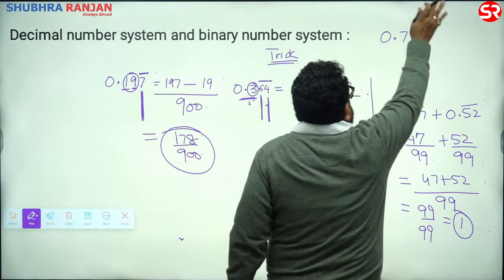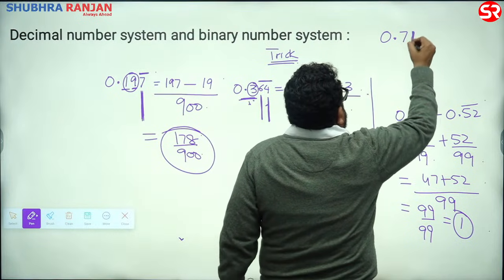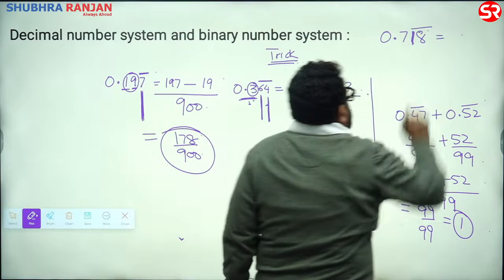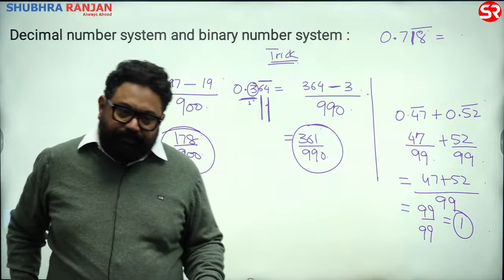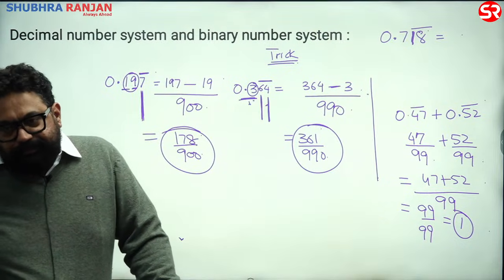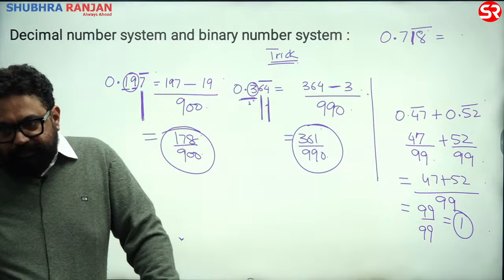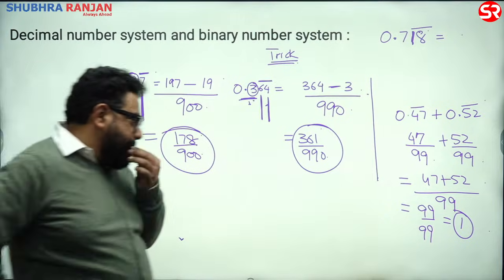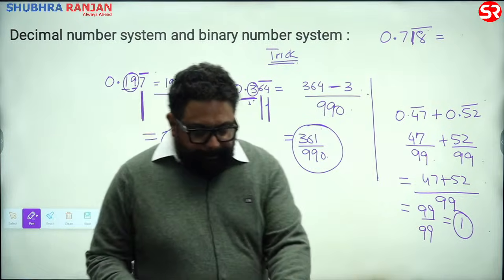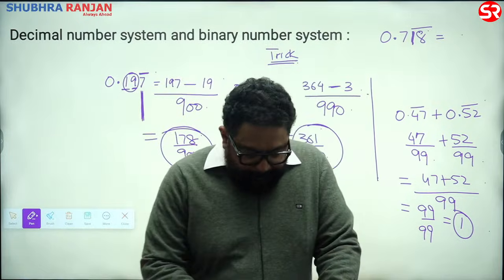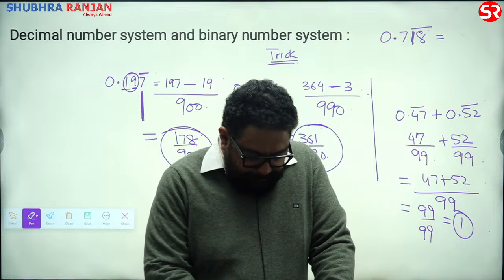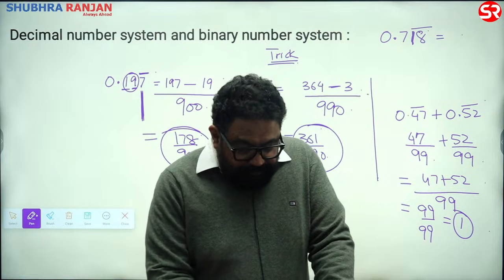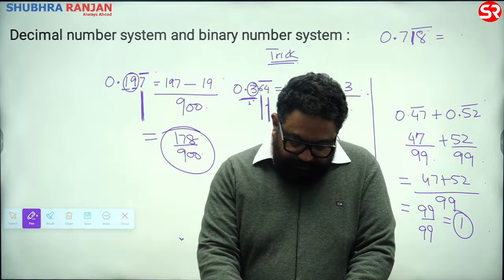So I say what is 0.718 बार, 18 के ऊपर बार है. कम ऑन, 711 होगा, I think so, isn't it?